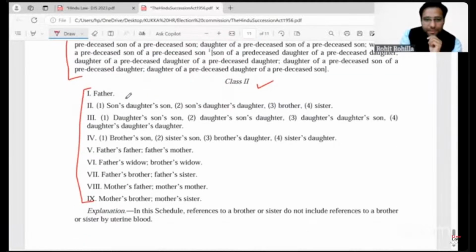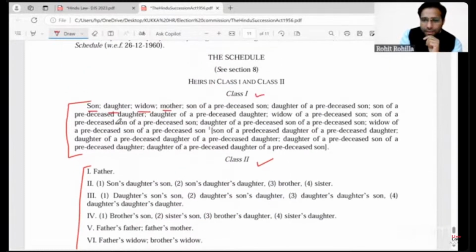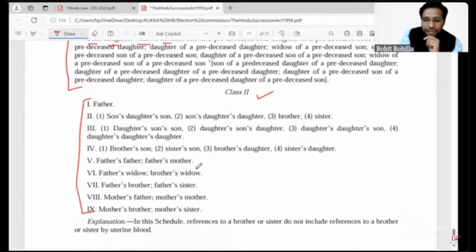So if father is present, you will not consider other class 2 heirs in his presence. If father is not there, then only you will move on to the second category. And if anybody in the second category is present, you will not consider the rest of the heirs mentioned in other categories, right? So you will have to exhaust class 1 heirs first. Then let's say if the property has to devolve in category 5 of class 2 heirs, right?